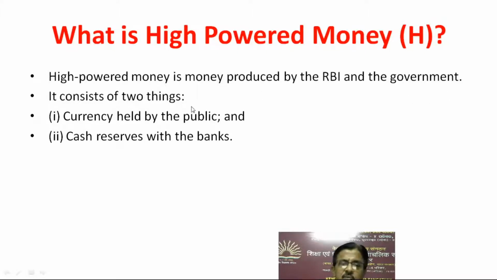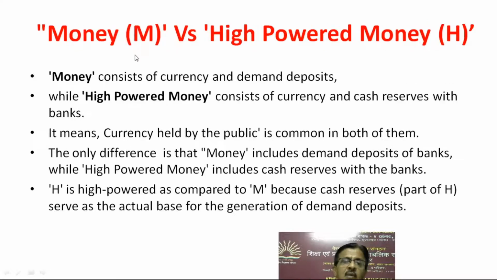It consists of two things, that is currency held by the public and cash reserves with the banks. It's very important: money, that is M, versus high-powered money, that is H. Money consists of currency and demand deposits, while high-powered money, that is H, consists of currency and cash reserves with banks. It means currency held by the public is common in both of them, that is both in M and H.